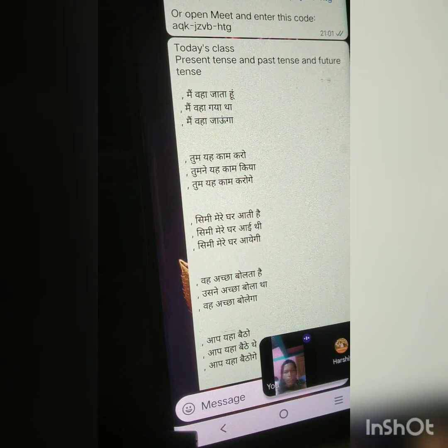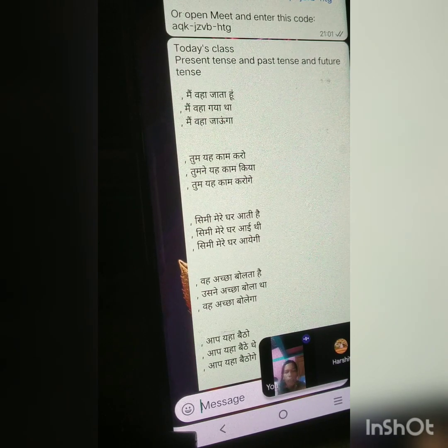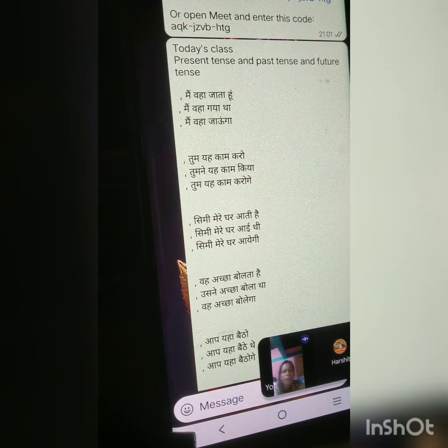So what happens in the present form? मैं वहाँ जाता हूँ. That हूँ and है, only this is there in the present simple form. Just try to understand. जाता हूँ, that means हूँ और है. And in the past form, tha will be there. And in the future form, ga will be there. Jaunga. That means we should always focus on the main verb.